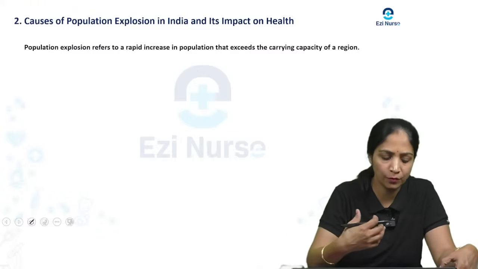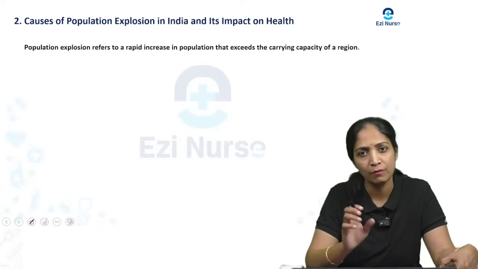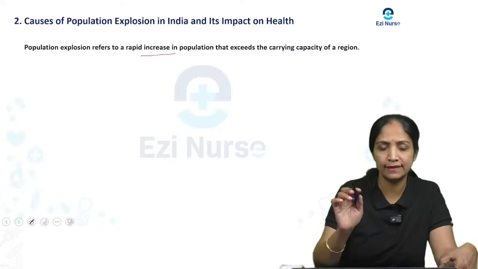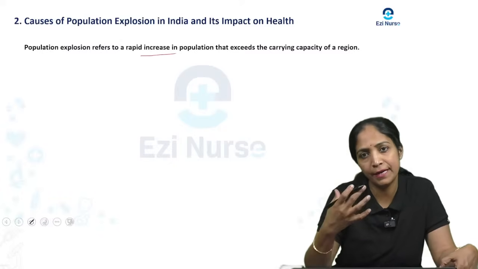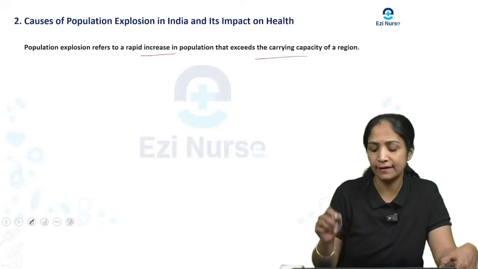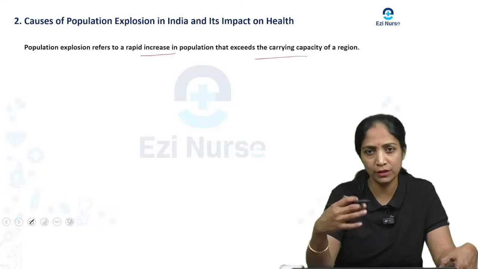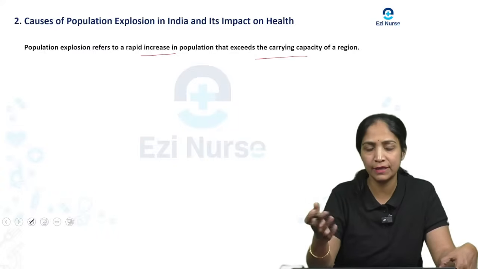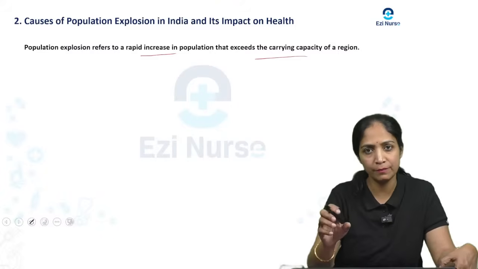So coming to the population explosion, what do we mean by population explosion? It refers to a rapid increase in the population that exceeds the carrying capacity of the region. So the population becomes more than the capacity of that particular region.